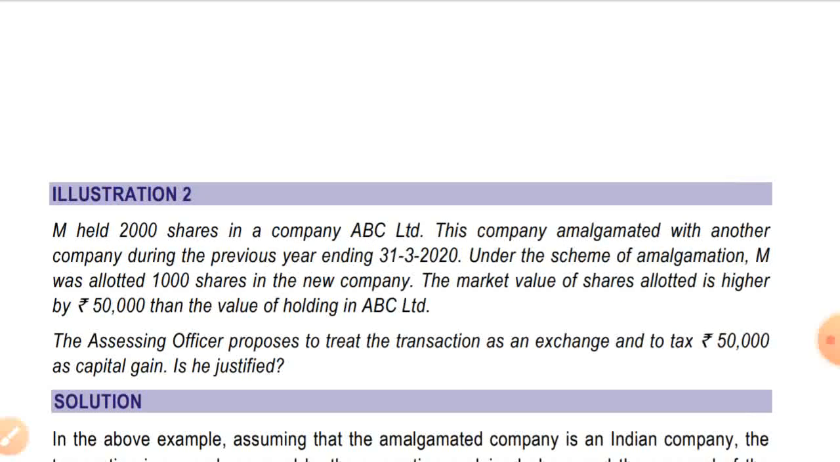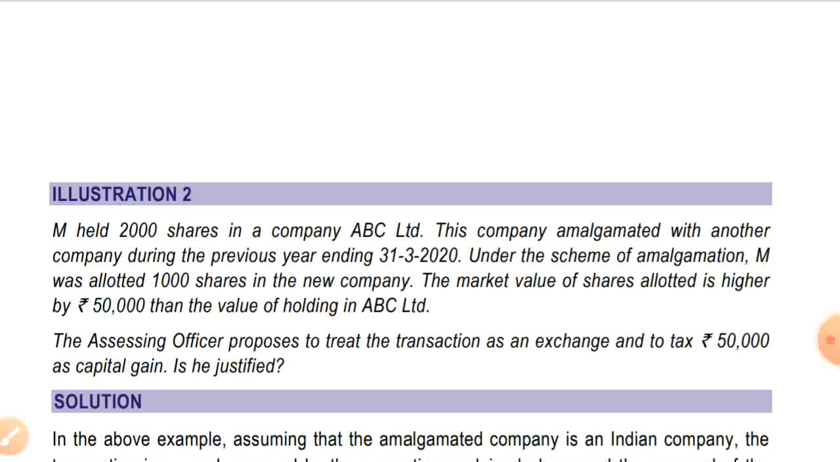Illustration number 2. M held 2000 shares in company ABC Limited. This company amalgamated with another company during the previous year ending 31st March 2020. Under the scheme of amalgamation, M was allotted 1000 shares in the new company. The market value of the shares allotted is higher by rupees 50,000 than the value of holding in ABC Limited. The assessing officer proposed to treat the transaction as an exchange and to tax rupees 50,000 as capital gain.